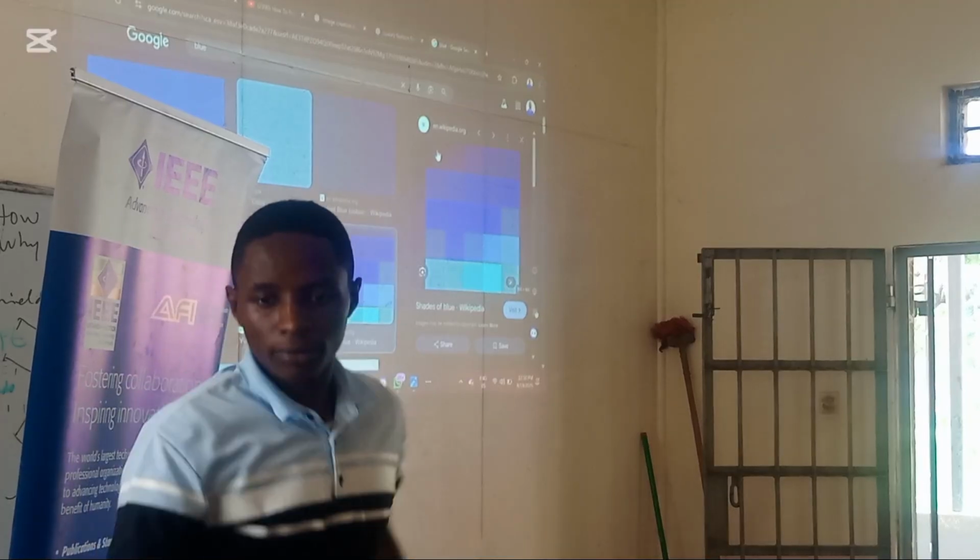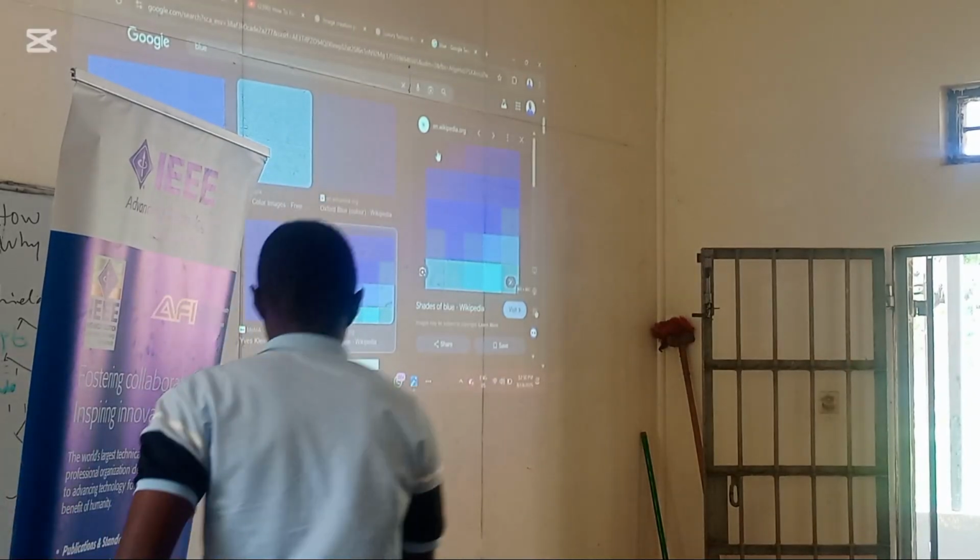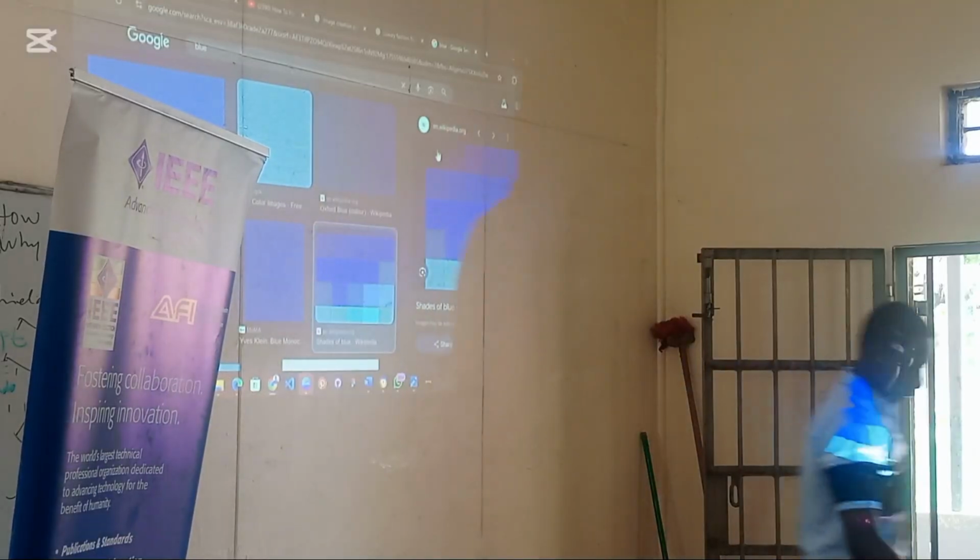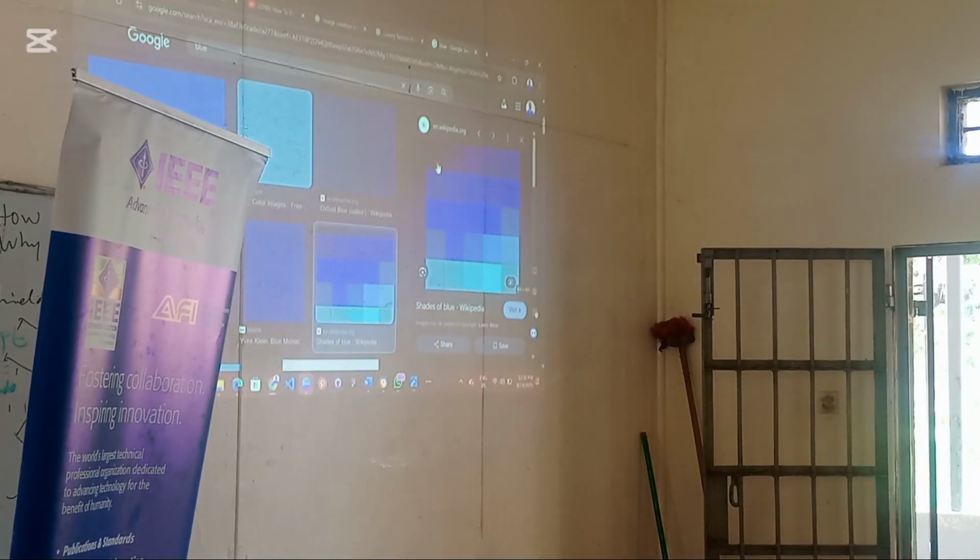Being at different intensities means they will have something we call a color code, which will differentiate them. So if you want a blue which is so dark, like in that corner, you can find out the color code of this kind of blue. The color code is a unique set of figures and numbers. It can be like #4B0873, a mixture of letters and numbers with a hashtag.